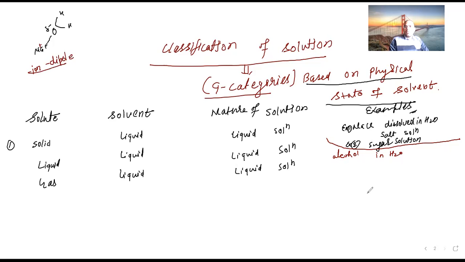Now, alcohol and water. You see the alcohol and water. Here is C2H5 and here is OH. This is the drinking alcohol that people are using. Or you are taking the syrup. Have you seen the syrup? In the syrup mostly alcohol and water is there. So now what is happening?